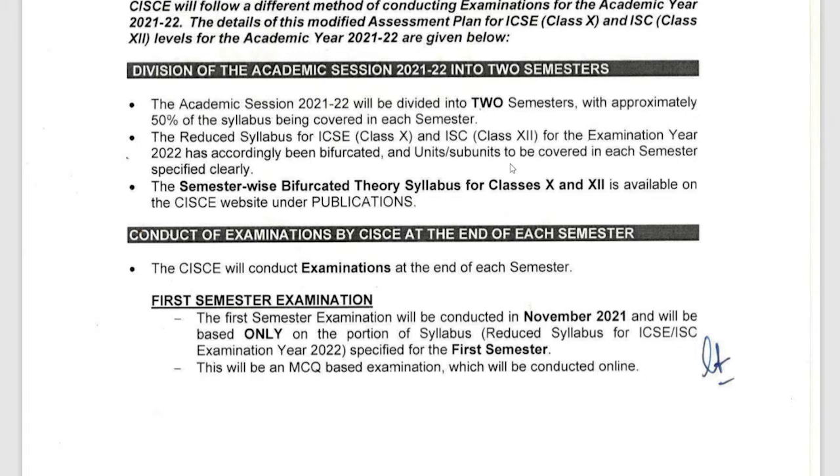Reduced syllabus for ICSE and ISC for the examination year 2022 has accordingly been bifurcated, units and subunits to be covered in each semester specified clearly. You do not have to prepare whatever is there in semester 2 for semester 1. You can prepare just semester 1 for the first term and then go to the next. Semester-wise bifurcated theory syllabus for class 10 and 12 is available.